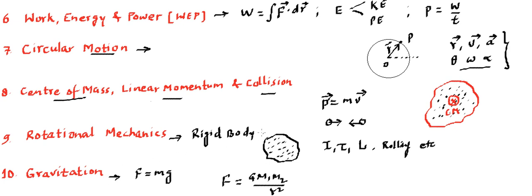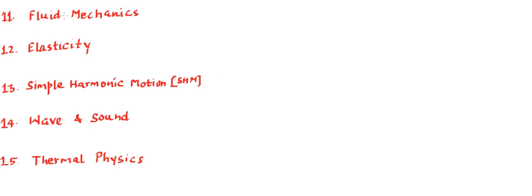So after this 10th chapter, we will be moving to the next chapter, 11th. This next chapter is fluid mechanics. In fluid mechanics, we will be dealing with liquids and gases. Now we know if we talk about liquid, the most obviously or easily available liquid is water, or gas for that sake. These are also collections of particles, but they are loosely connected. These are non-rigid bodies, and they have a different phase called liquid and gases.